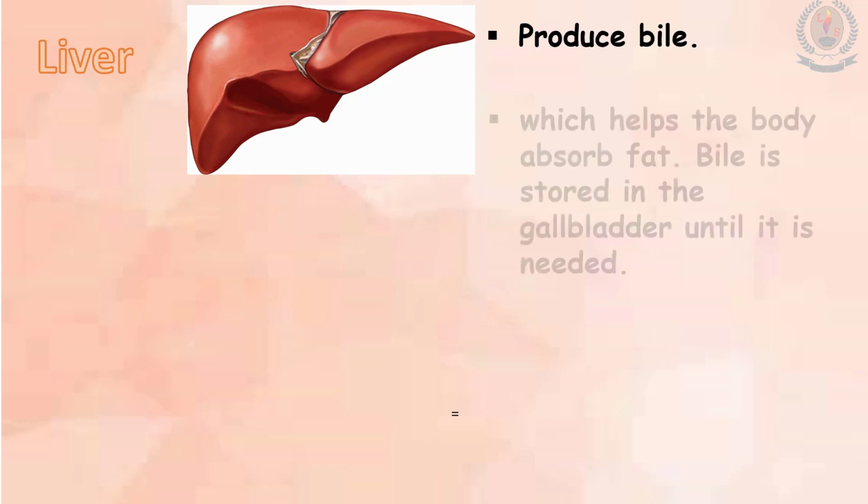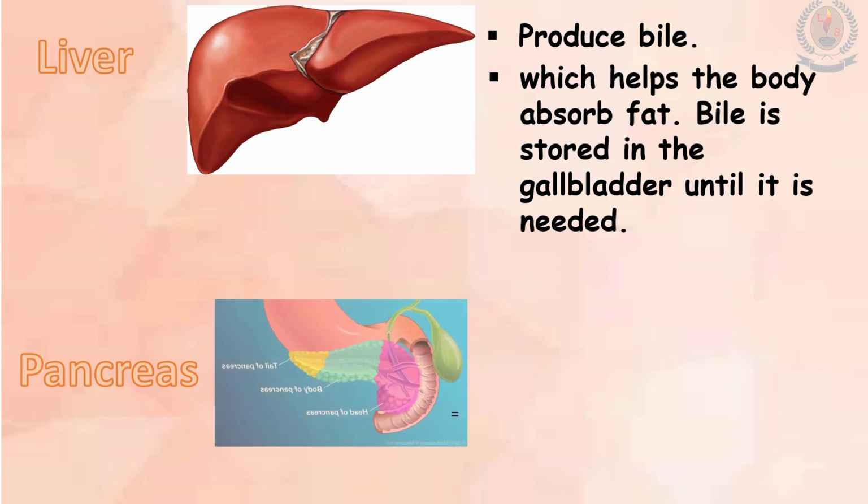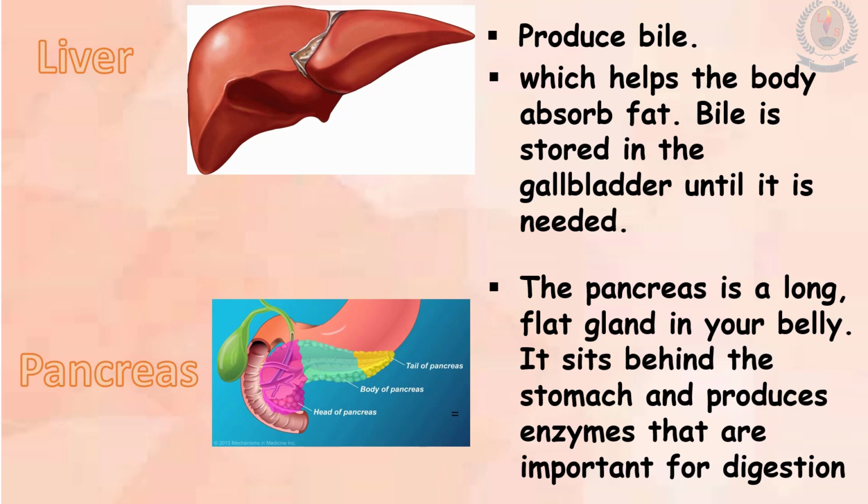Liver. Children, now you can see the picture of the liver. The liver produces bile. This bile helps the body absorb fat. Bile is stored in the gallbladder until it's needed. Now we will see the pancreas, the next organ. The pancreas is a long flat gland in your belly. It sits behind the stomach and produces enzymes that are important for digestion. These enzymes break down carbohydrates, proteins and fats.